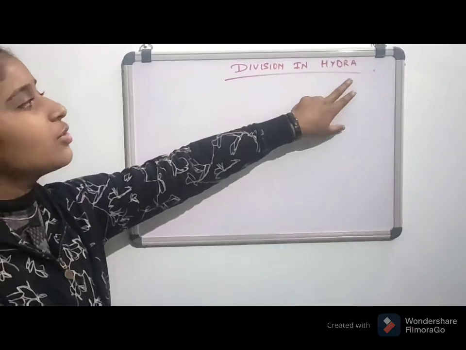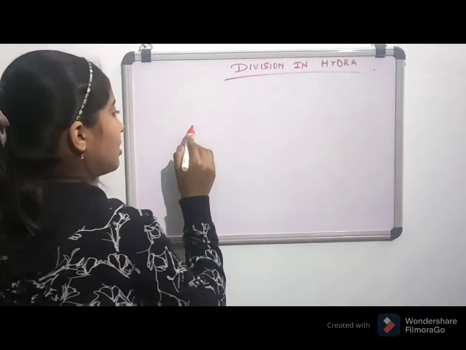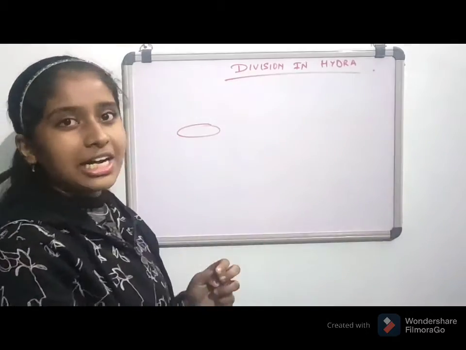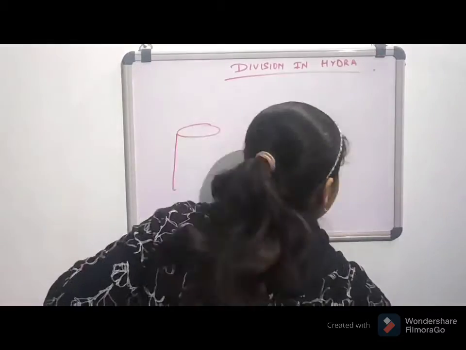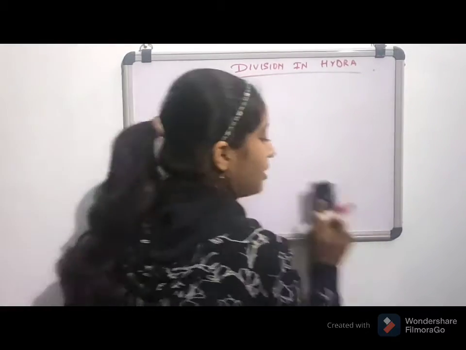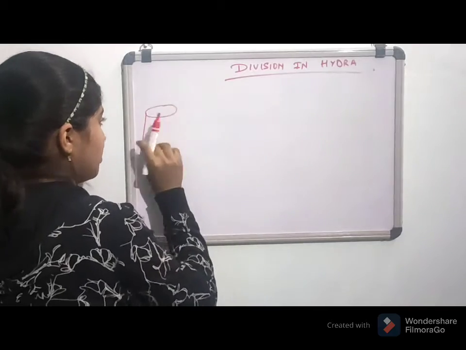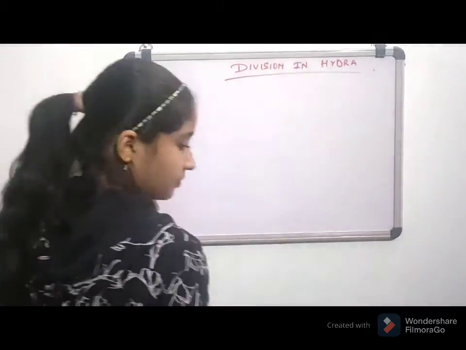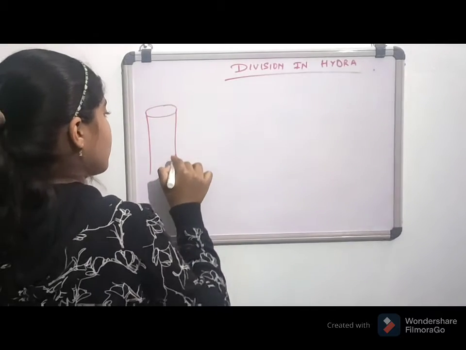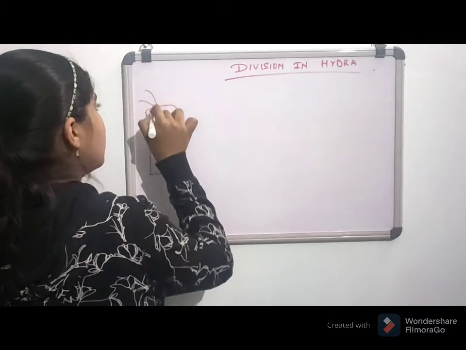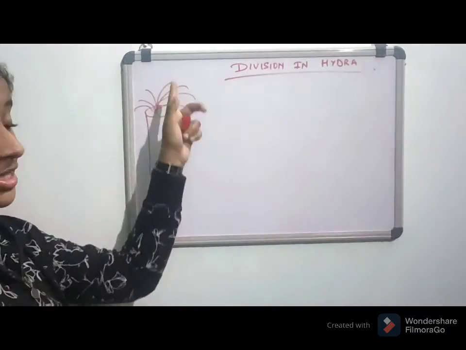As I told you, Hydra is a sea plant. Let us make a figure. I actually don't know how Hydra looks, but I'm just making this figure. It looks similar to this, with tentacles coming out like this. These are the tentacles of this Hydra.